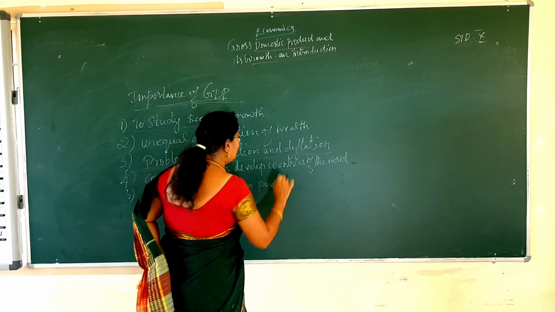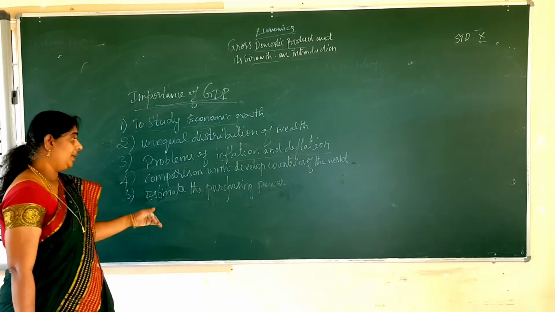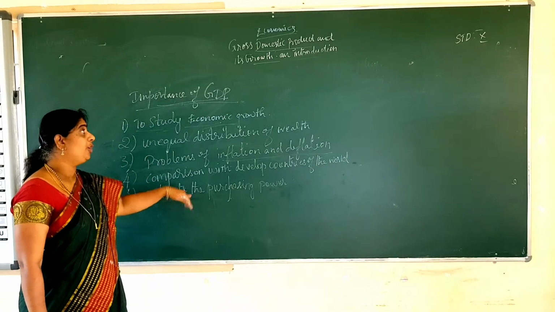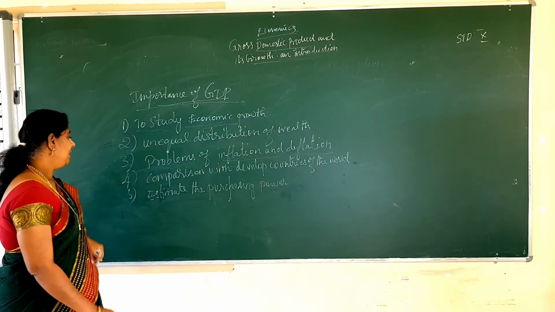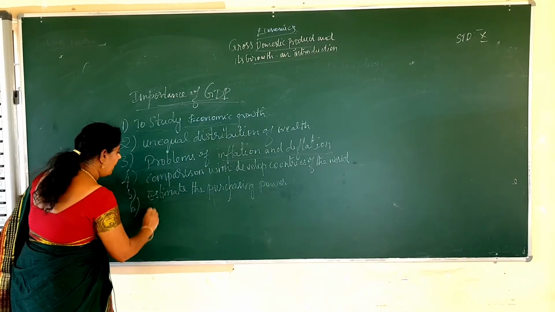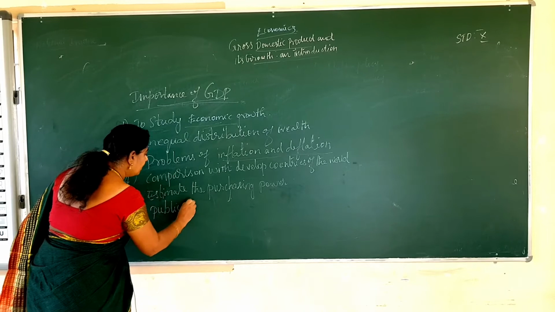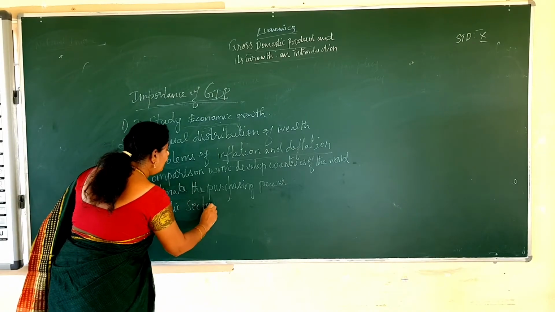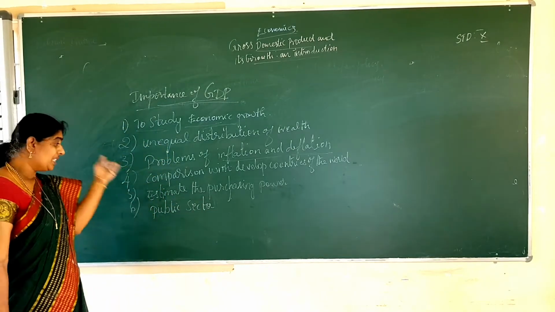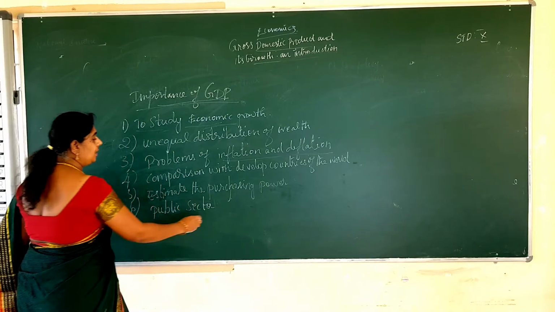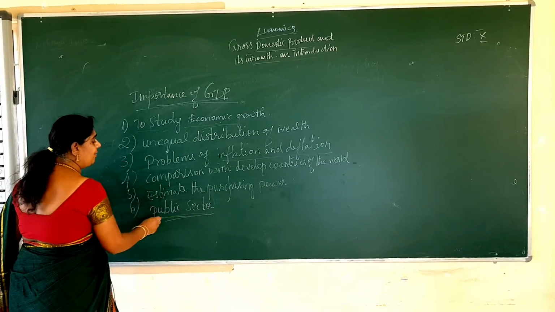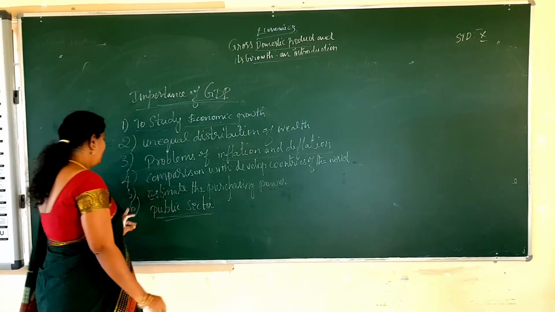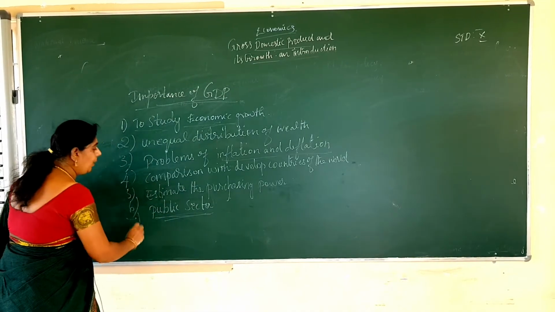So how much the purchasing power of the people is, we can estimate that if we know the GDP. The next point is the public sector. How the public sector works, what is the condition of that, the government sector, public sector, we can come to know how it works using the GDP.